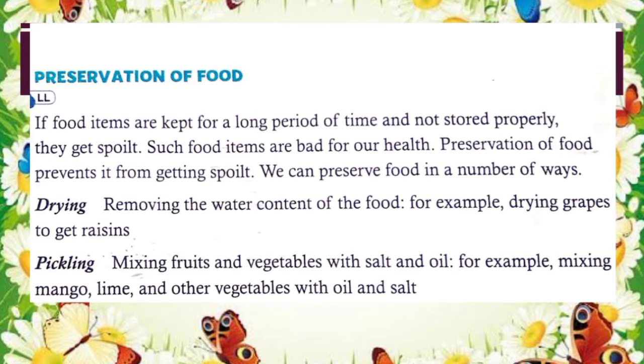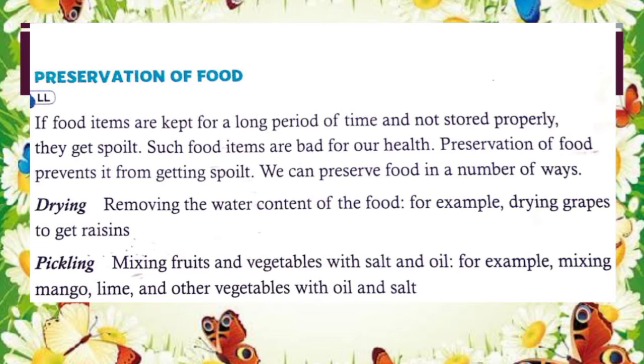First, drying method, removing the water content of the food. For example, drying grapes to get raisins. As you know, food is dried before using it, like red chilies, turmeric roots, mint leaves are dried in sunlight and then further used for flavoring. Now next method,